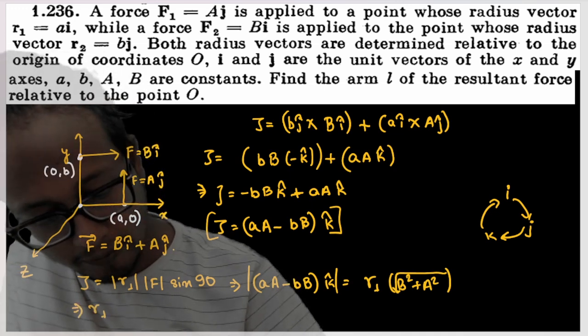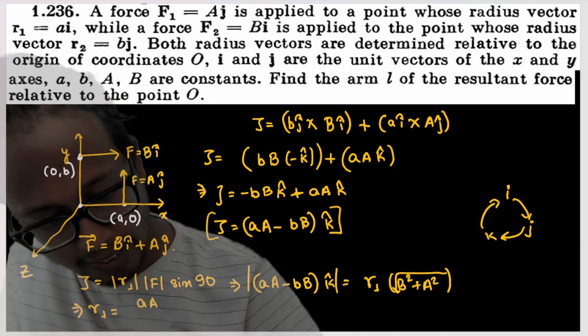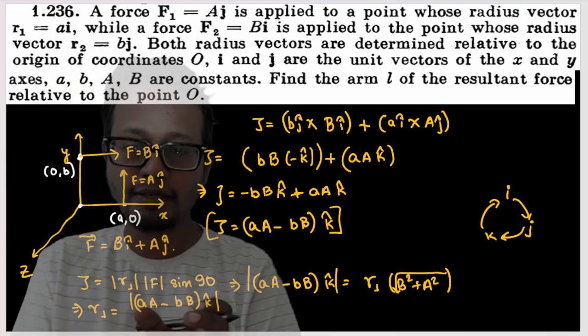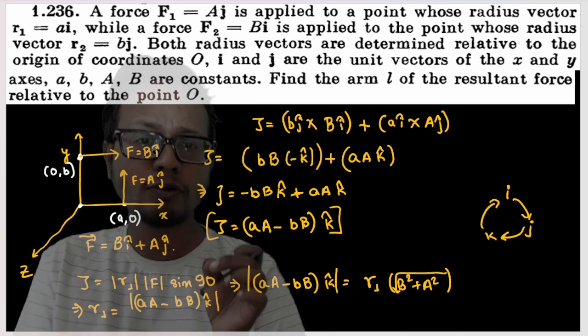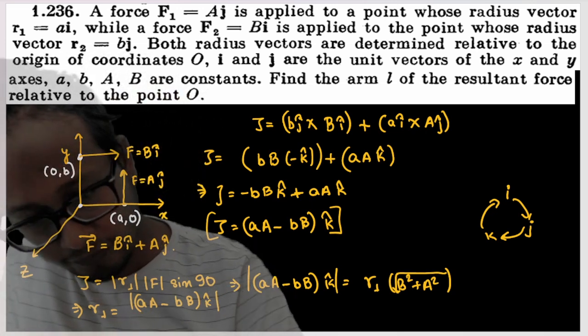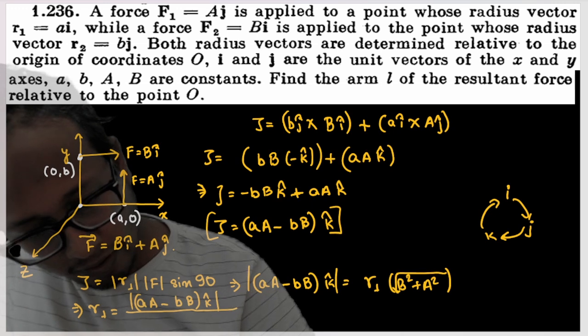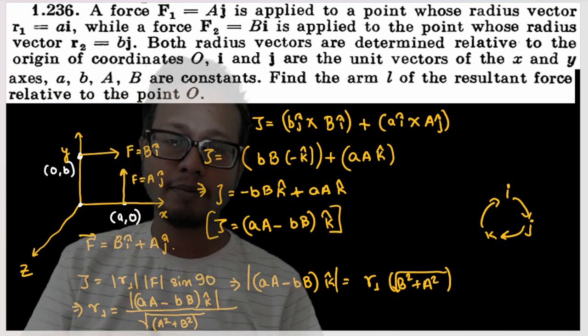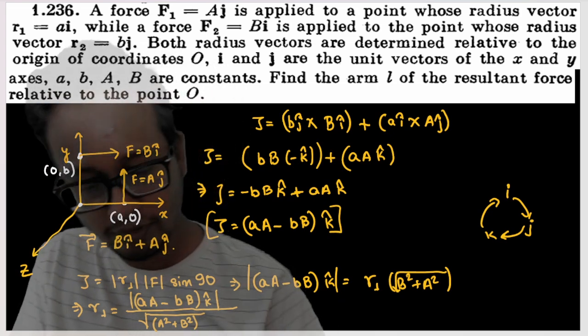So r perpendicular would be nothing but a minus b k cap. The magnitude of that is nothing but simply this variable, because this is a vector in one direction or in one axis, divided by under root of a square plus b square. So this is our answer for arm length, and this is our net torque. Okay.